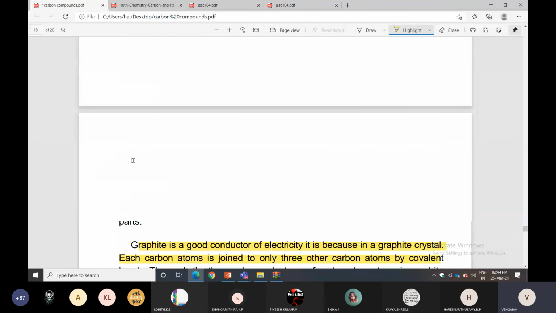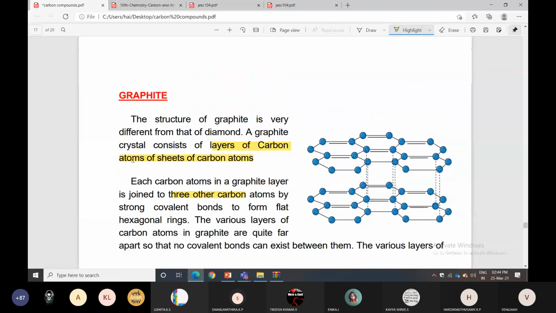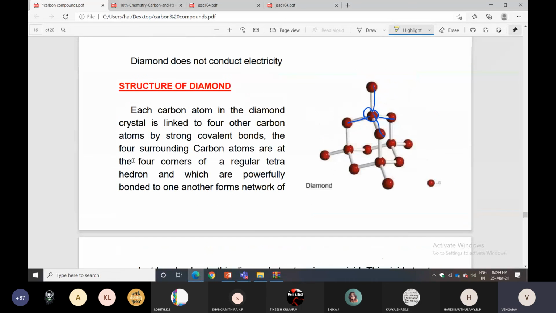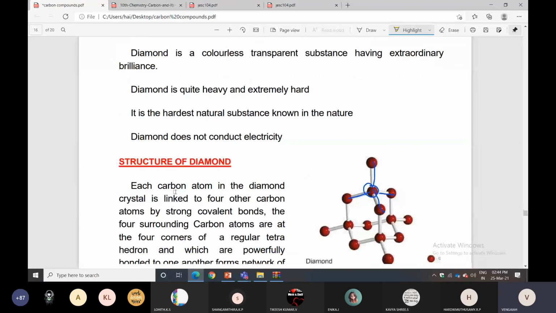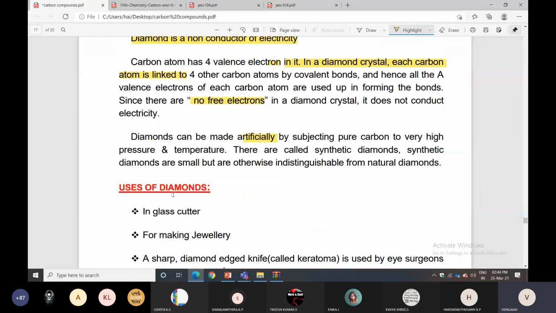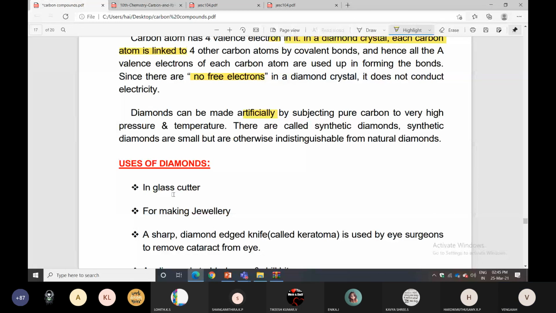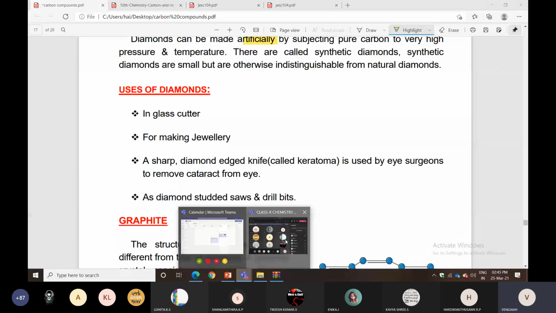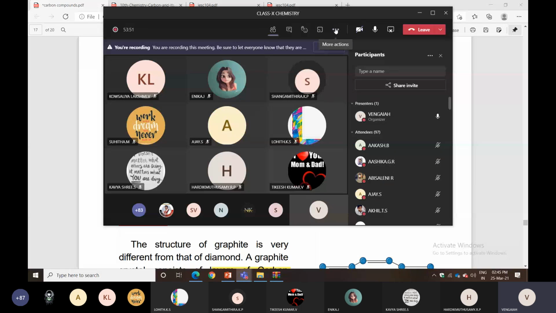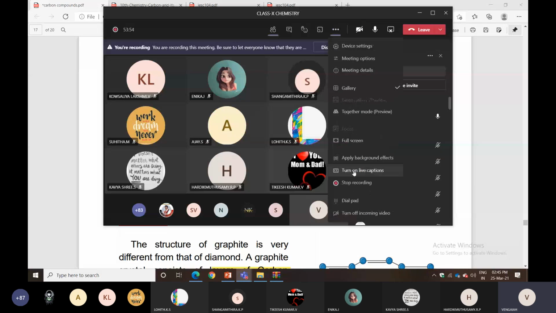For example, take the structure of diamond. You can write points about the structure of diamond, and next the uses of diamond, with a diagram also. The same thing you can write for graphite. You already have this PDF file. If you need it, I can share the PDF file in the chat box. I will share it now. You can ask doubts also.